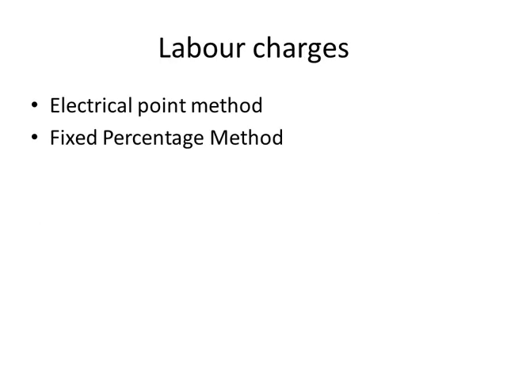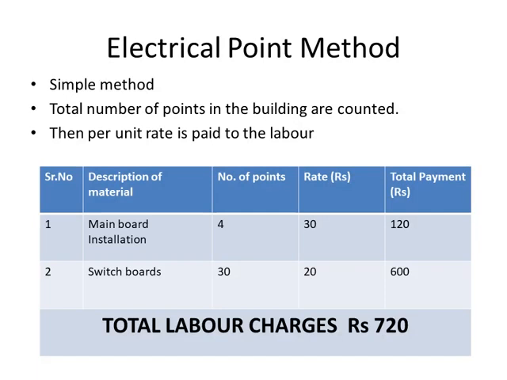The next is the labor charges. How can we calculate the labor charges? There are two methods to calculate labor charges. First one is electrical point method. Second is fixed percentage method. What is electrical point method? It is a simple method to calculate the labor charges. Total number of points in the building are counted. Then the per unit rate is paid to the labor.